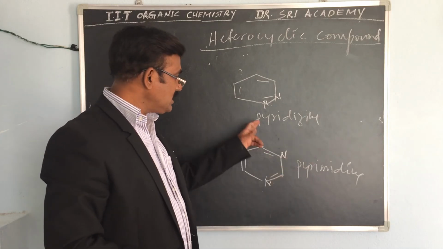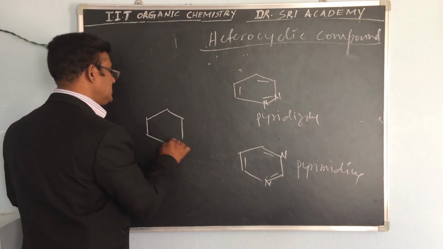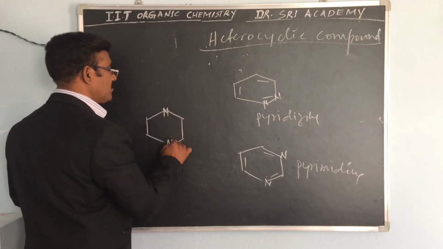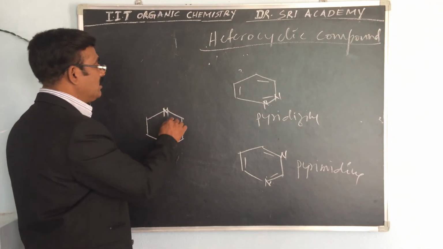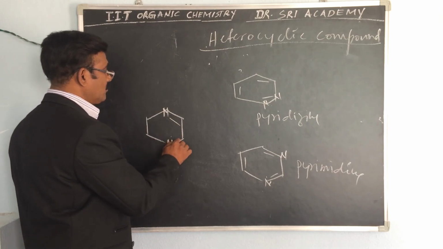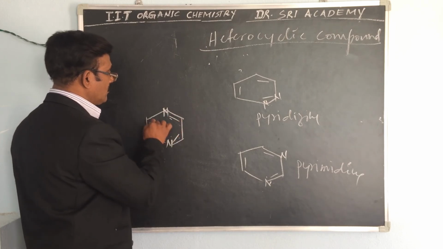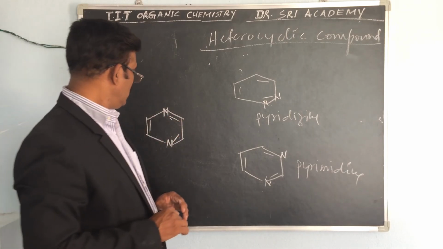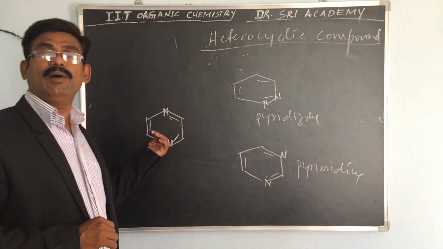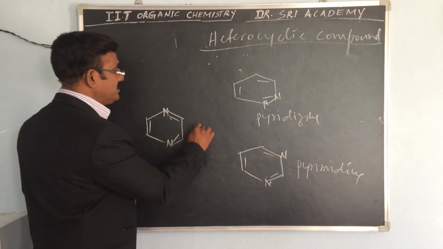If the position is changed to the para position, the 1,4 position, what is this name? Para position, that is again the bonding like this. This is called pyrazine.